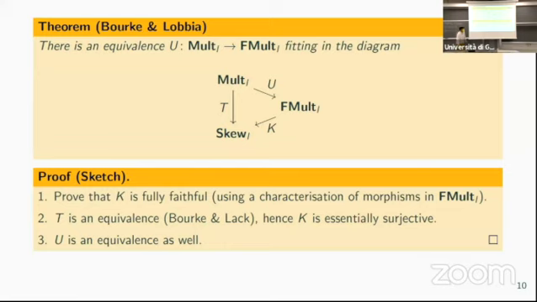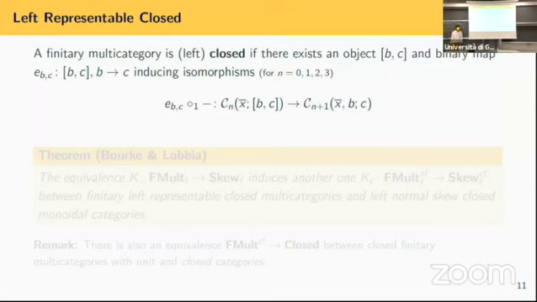And the strategy is just to define K, first of all prove that K is fully faithful using some characterization, and then K is also essentially surjective because the diagram commutes quite easily, and therefore U is an equivalence.